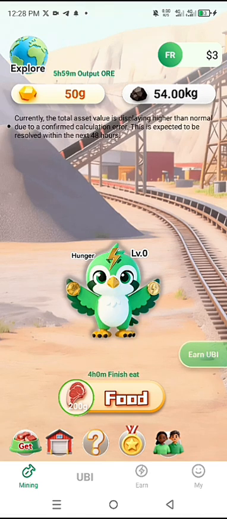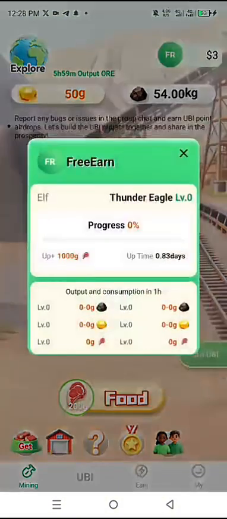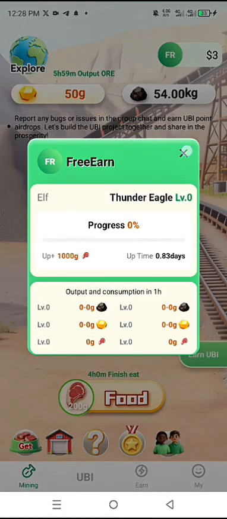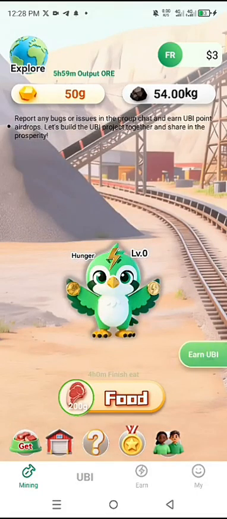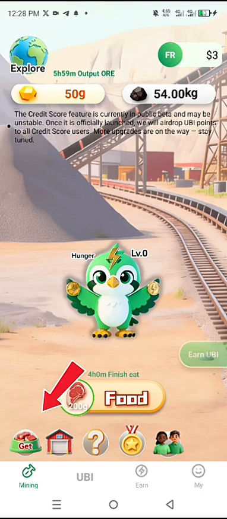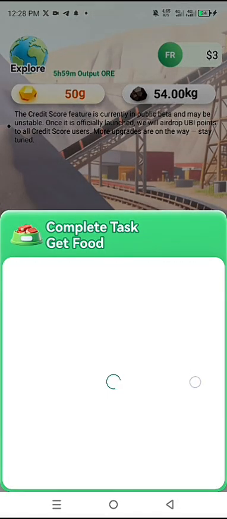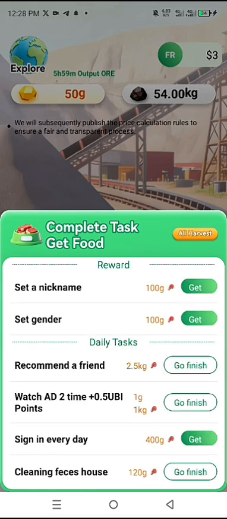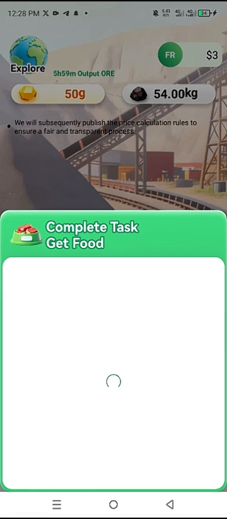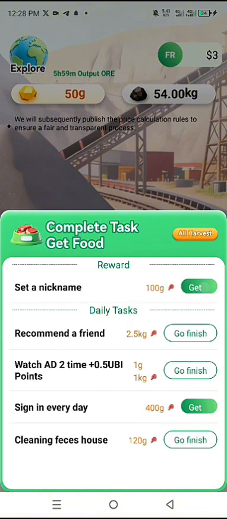Sometimes it will show 5 hours as your bird continues to grow. Currently I'm on level 0. You can see my bird is currently on level 0, but as I continue to feed it, the level continues to change. After you feed the bird, the next thing to do is to click on get. Then you click all the available points. We set up our profile, so these are the points for setting up your profile: the nickname, the gender, everything you did in the last video.